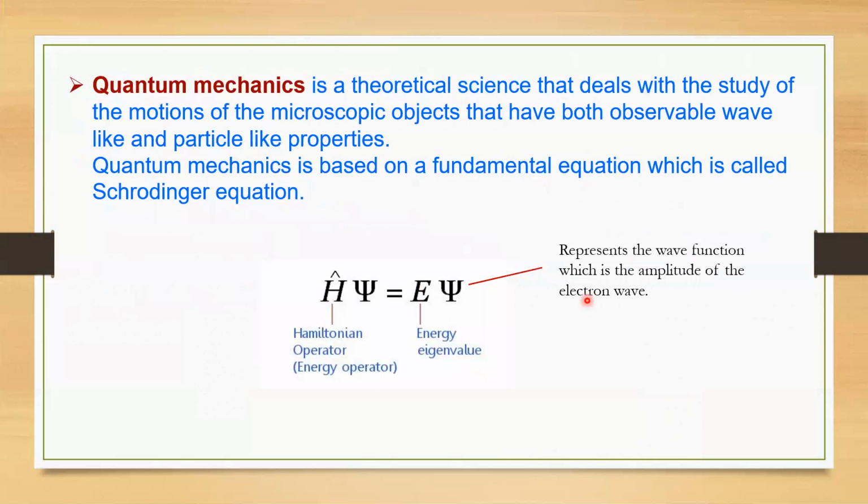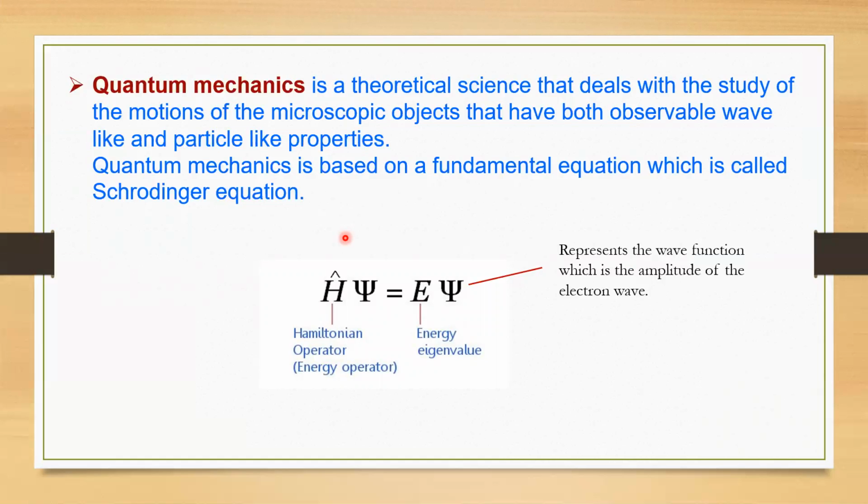Next comes quantum mechanics, which is a theoretical science that deals with the study of the motion of microscopic objects that have both observable wave-like and particle-like properties. So quantum mechanics is based on a fundamental equation which is called the Schrodinger equation, right.